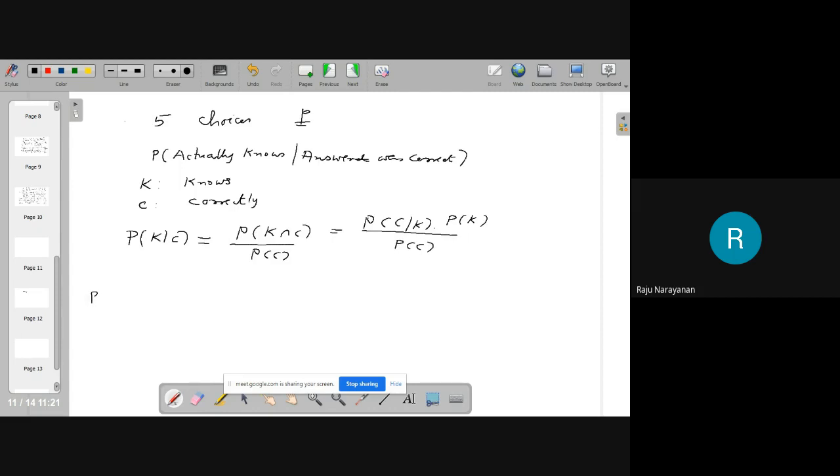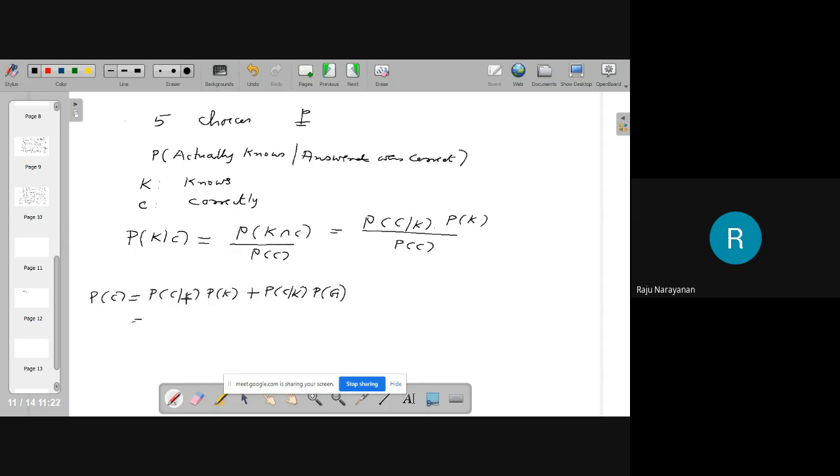What is the probability of C? What is the probability that the answer is correct? The answer can be correct if he knows the answer, or it can be correct if he guesses. What is probability of C given K?